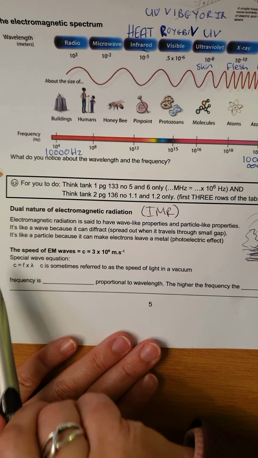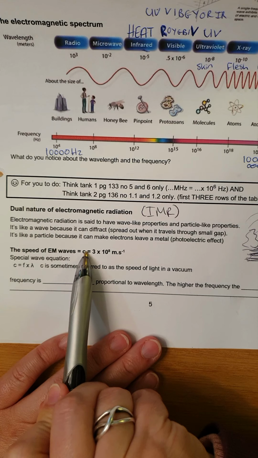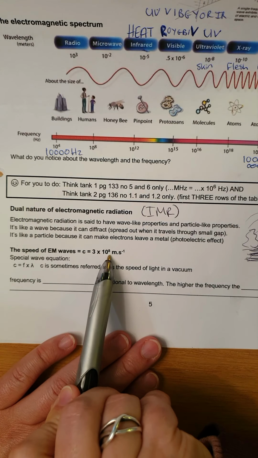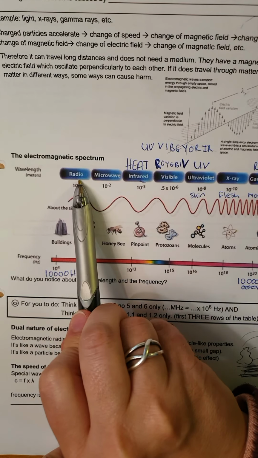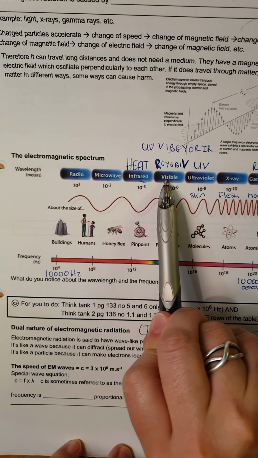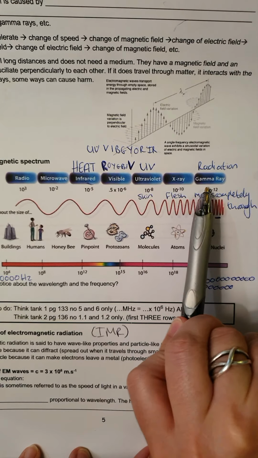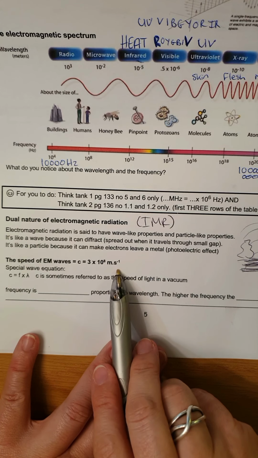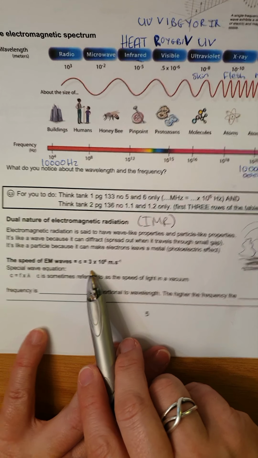Okay, so the thing you need to remember is that the speed of electromagnetic waves is all the same, and it actually has a constant, which is c, and it's 3 times 10 to the 8 meters per second. That is very, very fast. So this is the speed of radio waves, microwaves, infrared, all our visible light. So green travels at that speed, UV travels at that speed, X-rays travel at that speed, gamma rays travel at that speed. They all travel at the same speed, and we refer to it as c. It is a constant, and it will be on your data sheet.